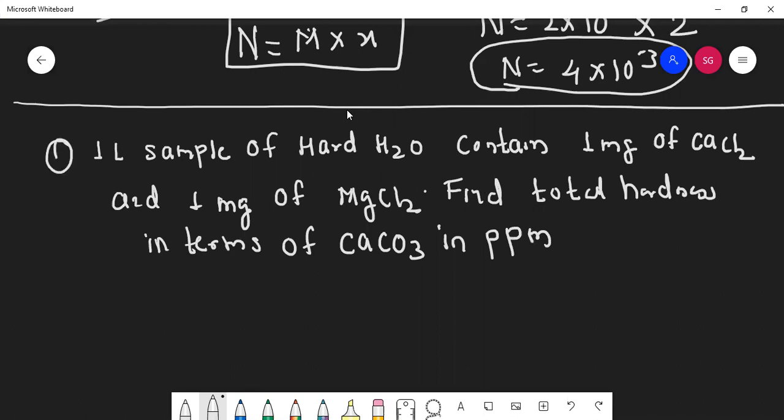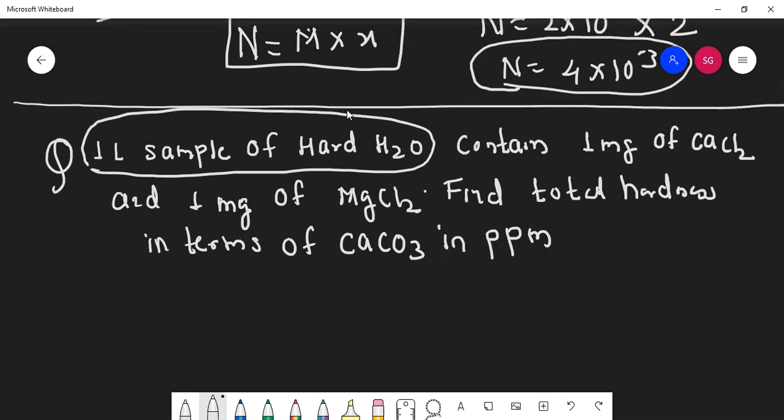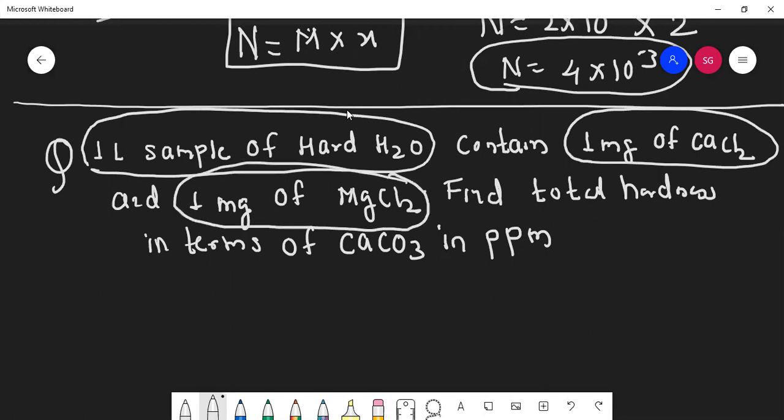Okay, let us analyze this question. A 1 liter sample of hard water is given. In that we have 1 milligram of calcium chloride and 1 milligram of magnesium chloride, and finally it is converted into calcium carbonate, because calcium carbonate is insoluble. Students, from this I cannot make out the reactions. And when we are not able to make out the reactions, always you need to use the equivalence formula.